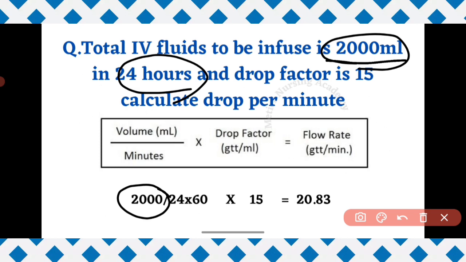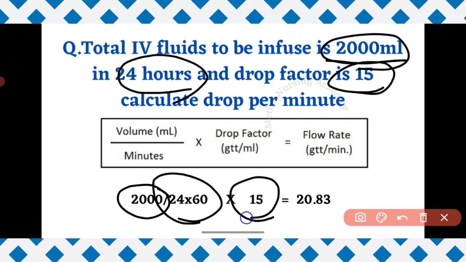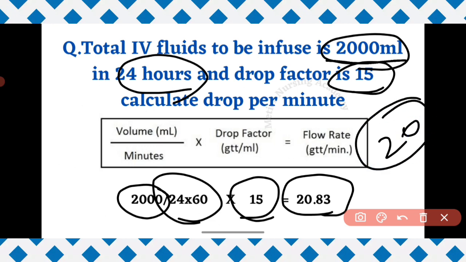How to convert hours into minutes? 24 into 60, because each hour carries 60 minutes, right? Into the drop factor. They have clearly given the drop factor 15. So 2000 ml divided by 24 into 60, into 15. If you substitute all the values and calculate, then you get 20.83. So in your options, anything which is related to 20, that is the right option.